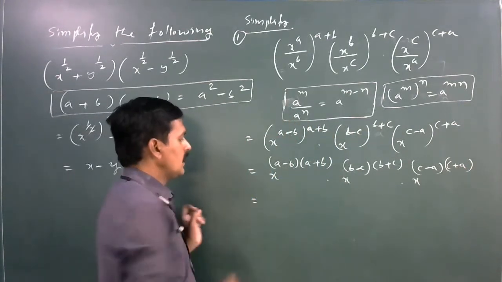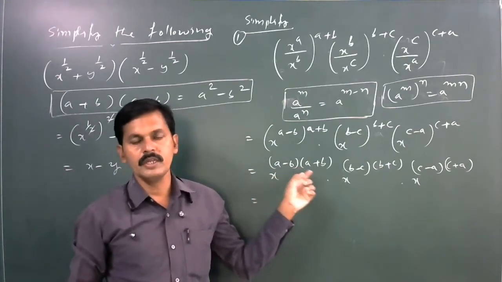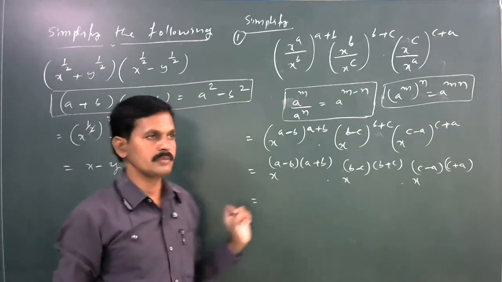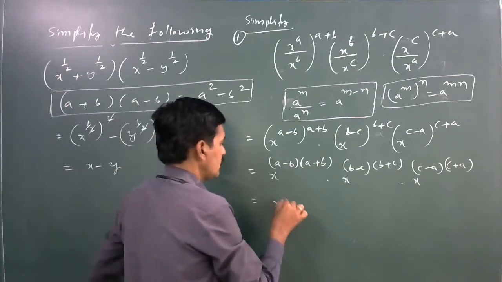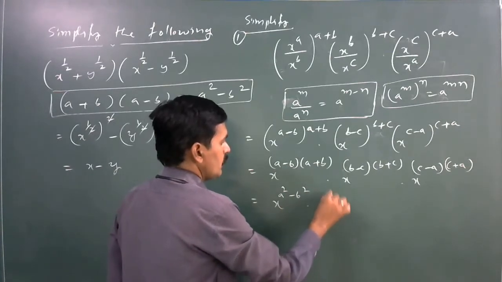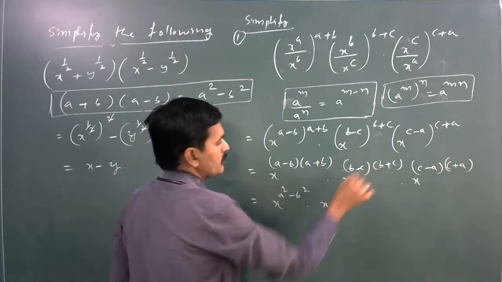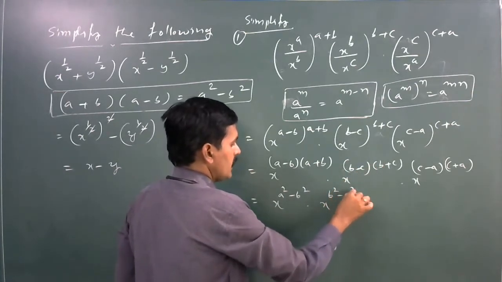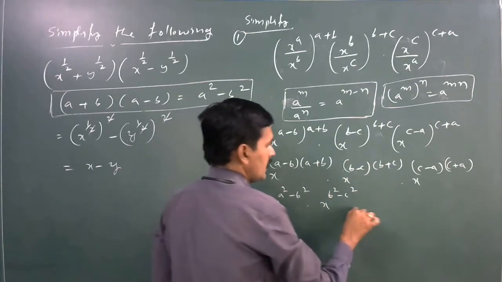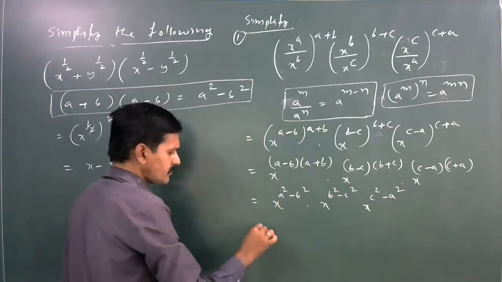Next, here we know that (a plus b) into (a minus b) is a square minus b square. So here x to the power of a square minus b square, here also applying a plus b, a minus b, a square minus b square. Here b square minus c square. Next, x to the power of c square minus a square.